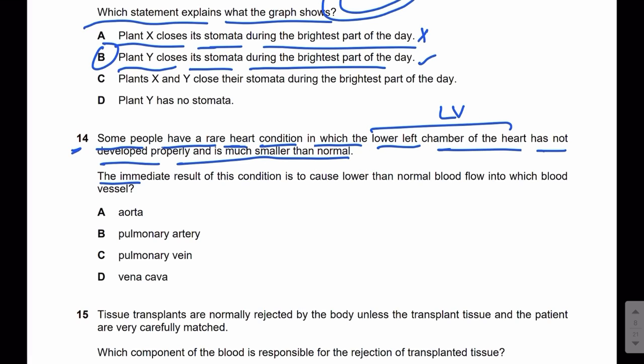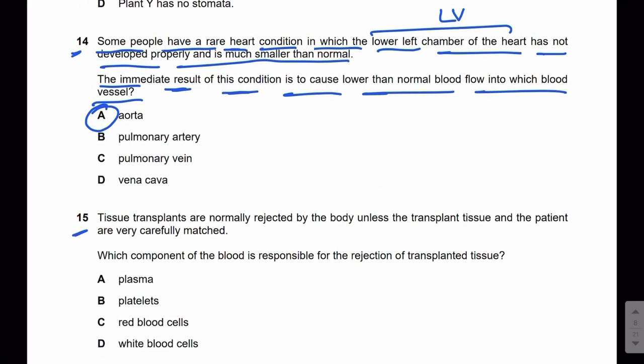The immediate result of this condition is to cause lower than normal blood flow into which vessel? The answer is A, or aorta. That's because you all know that the left ventricle pumps blood into the aorta. So this condition will cause lower than normal blood flow into the aorta, because the left ventricle is smaller, so it can pump less blood into the aorta. The answer is A. Let's move on to MCQ number 15.